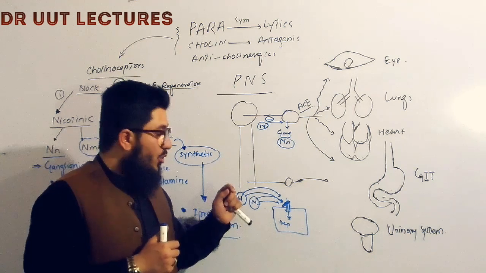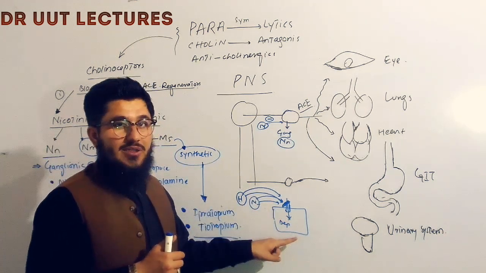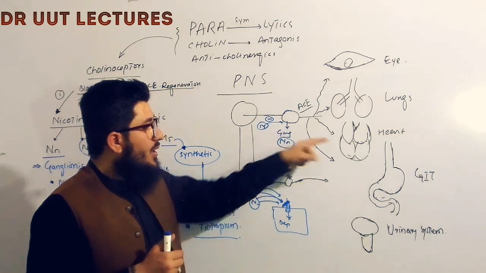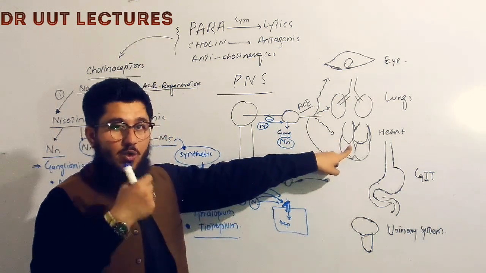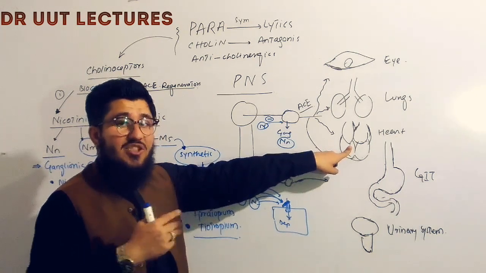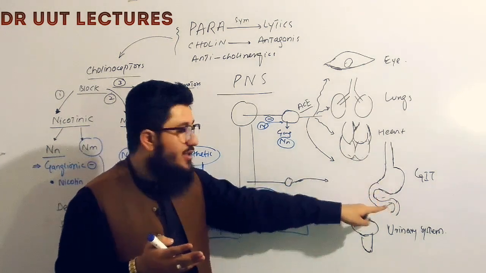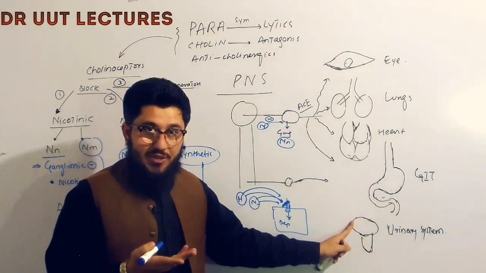Once again, when we take nicotine at low doses, it will stimulate the receptor and will cause the depolarization, due to which the heart rate will increase. When we take nicotine, nicotine has effect on heart. So heart rate will increase, blood pressure will increase, secretions in the body will increase, GIT motility will increase, defecation will increase, and urination will also be increased.